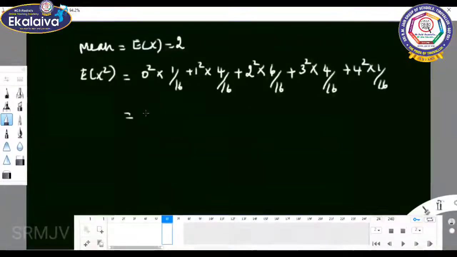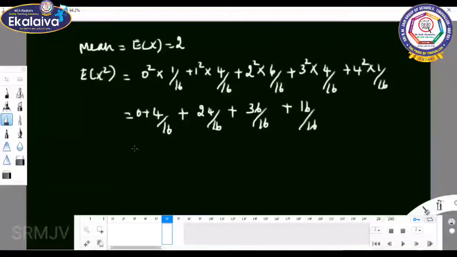So 0 into 1 by 16 is 0. 1 square is 1, into 4 by 16. 2 square is 4, 4 sixes are 24, 24 by 16. 0 plus 24 by 16 plus 3 square is 9, 9 into 4, 36, 36 by 16 plus 4 square is 16, 16 by 16.